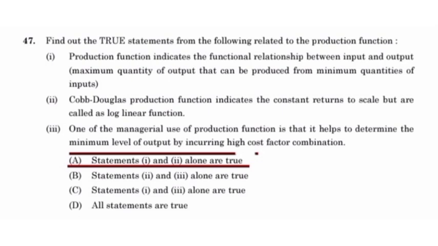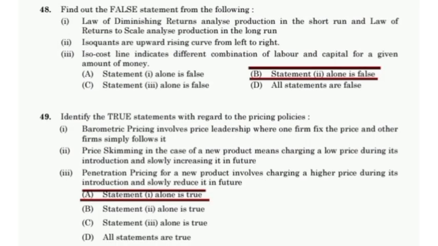Cobb-Douglas production function indicates the constant return to scale, but they are called as linear function. Find out the false statement from the following. Statement 3 alone is false. Statement 2 alone is false. Law of diminishing returns analyses production in the short run and law of returns to scale analyses production in the long run. Isocost line indicates different combinations of labor and capital for a given amount of money.